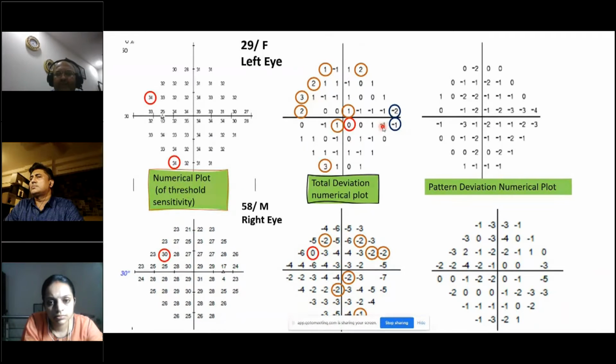Now the machine has to identify whether this is significant or not with respect to glaucoma. So it will calculate the threshold and identify that this particular value is the threshold value for the patient. In a total deviation numerical plot, you will always have at least one 0 if it is a normal field. That identifies the threshold for that particular individual according to the age-matched normal.